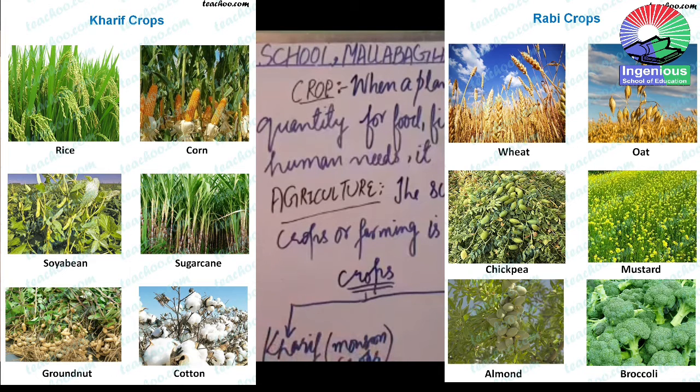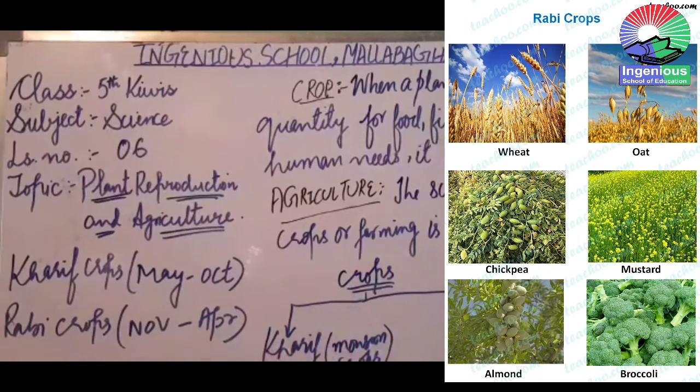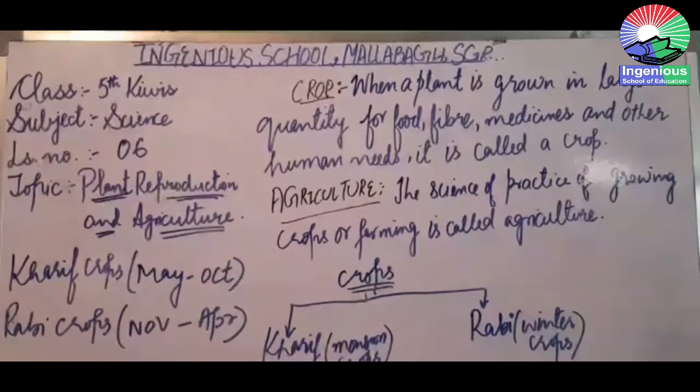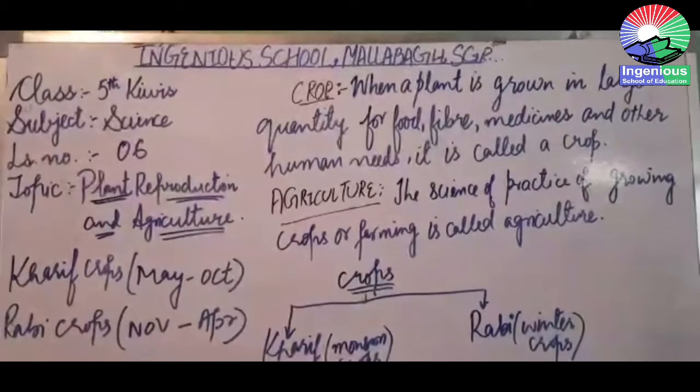Kharif crops, these are also known as monsoon crops. Rabi crops, these are also known as winter crops. Kharif crops, they are grown between the months of May and October, and Rabi crops, they are grown between the months of November and April. Got it? So these are the two different kinds of crops which are grown in India.